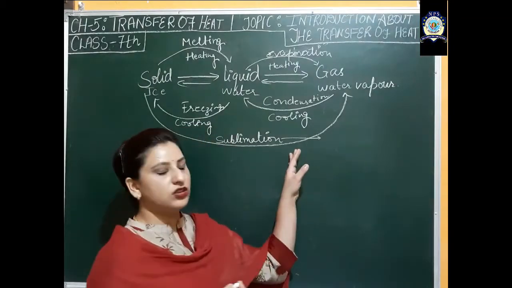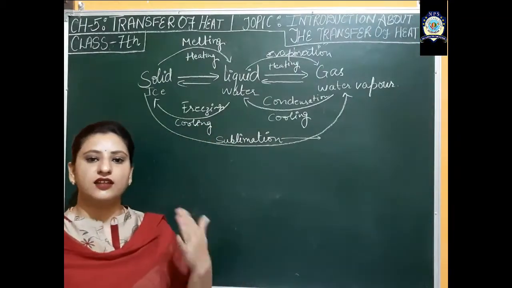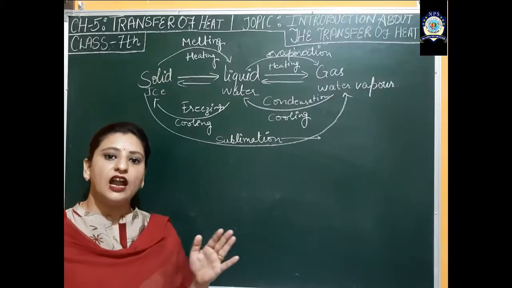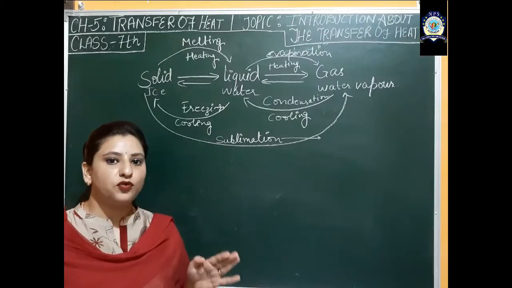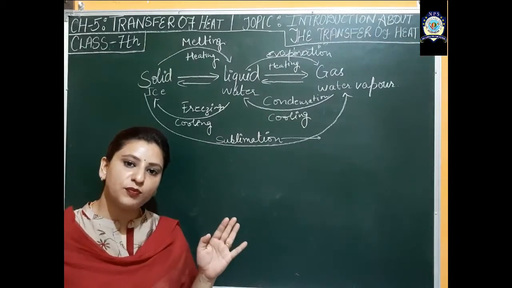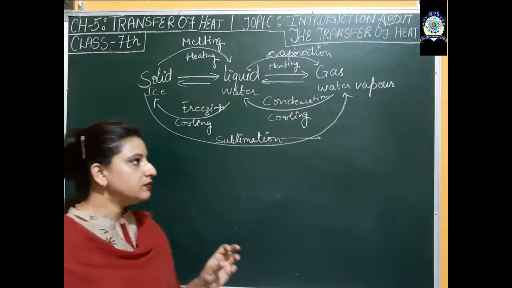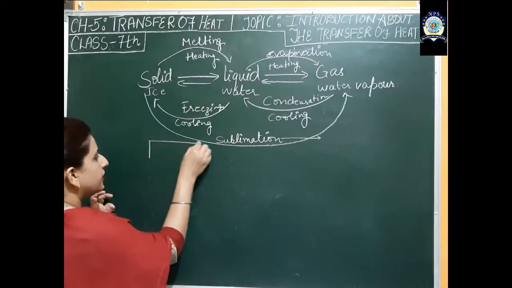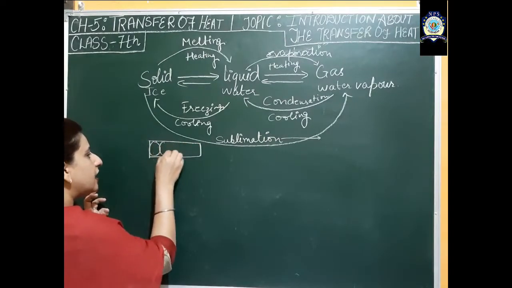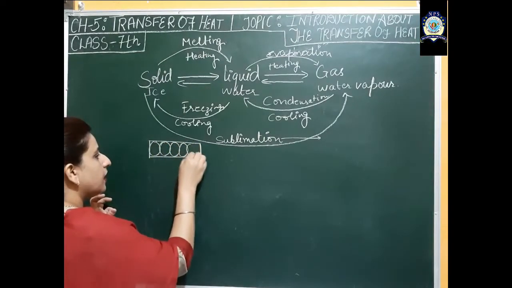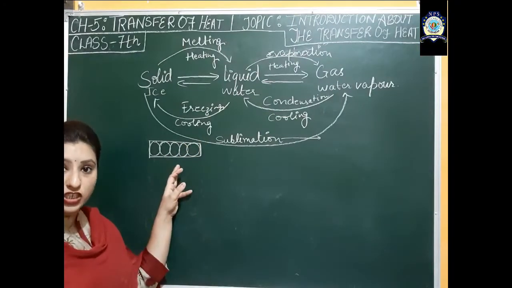We will discuss this later on, but here we are concerned about matter, and we know that matter is made up of what? All types of matter are made up of a basic fundamental unit, and that is called an atom. In the case of solids, the atoms are very tightly packed to each other, and due to this they have definite shape and volume.